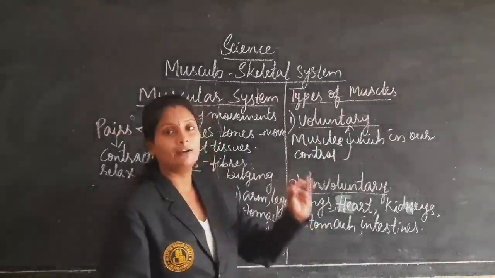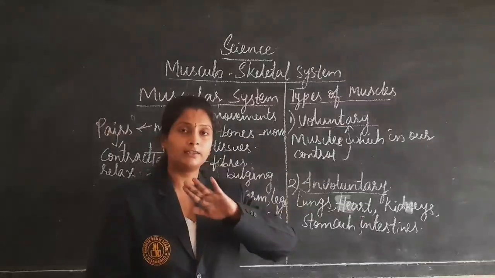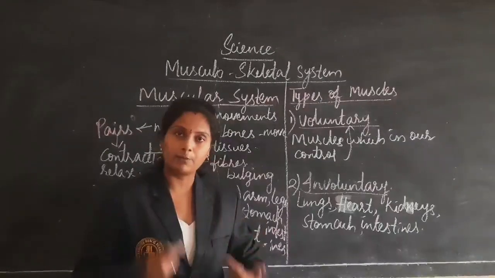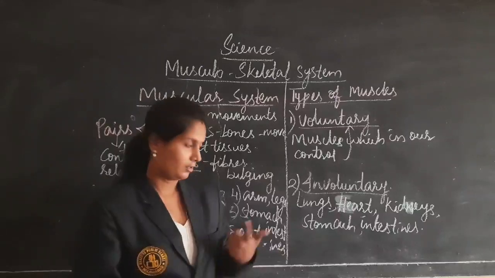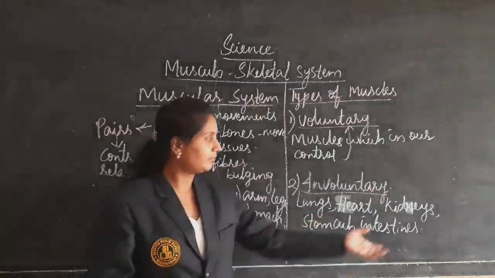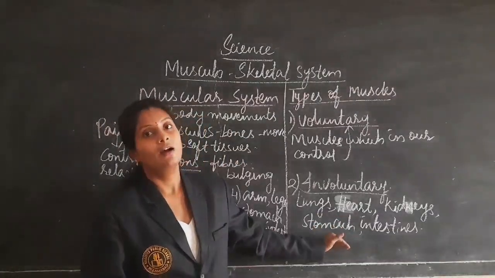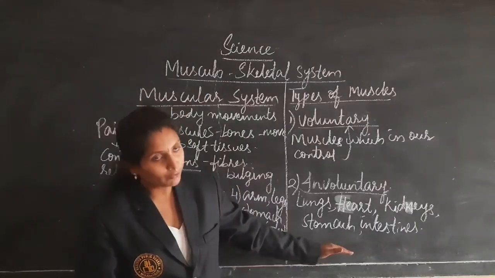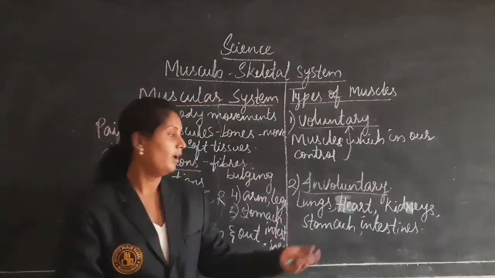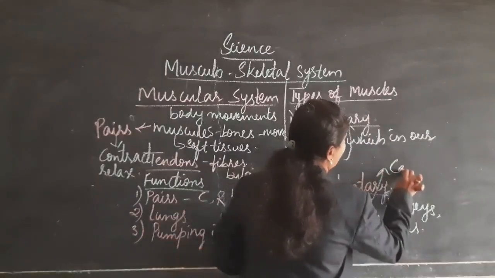on working. For example, just imagine if the function of the lungs is stopped for some time, will our body work as normal? No. If the heart is stopped for even a second, we are dead. That is why these are the muscles which are involved. The involuntary muscles do their work by themselves, and the muscles involved in the heart, we call them cardiac muscles.